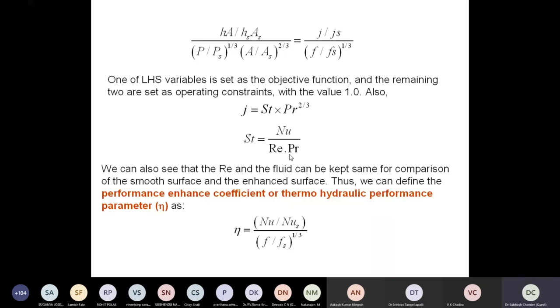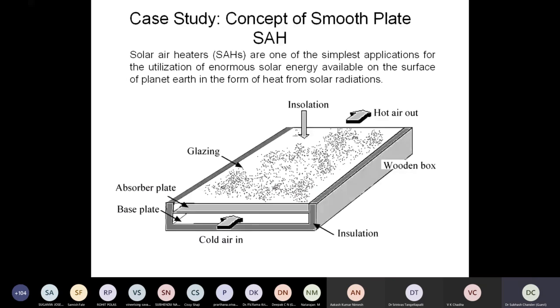So this is something about the basics of heat transfer enhancement. Now, coming to the case study that I planned with you. The case study is of a solar air heater, a very simple device, right? It is used for many applications. As I said, I'm going to show in one of my slides where we can make use of this simplest device. The major drawback of this device is that its performance or efficiency or output is very low if alterations are not made in this solar air heater.